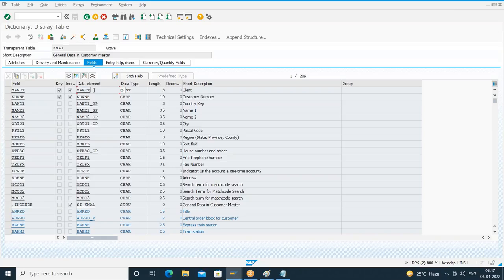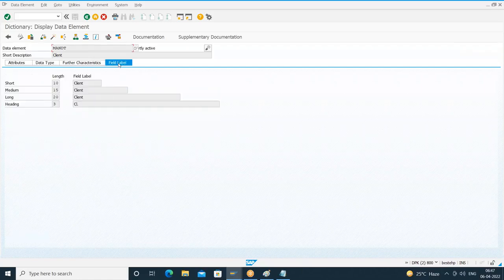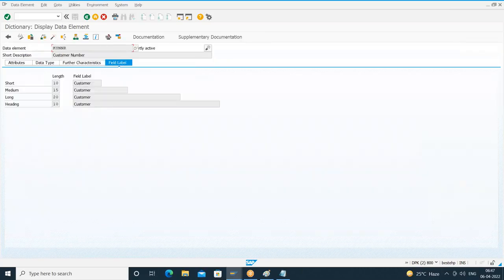Where can we see the description? Observe here. If I double click on this data element, we are in the data element screen now. If you go to field label, we have some field labels: short, medium, long, and some heading. These labels will automatically appear wherever we use this particular data element. Suppose I go back and take another field here, KUNNR. What is the data element here? KUNNR. If I double click on this data element, in the field label, this label is available.